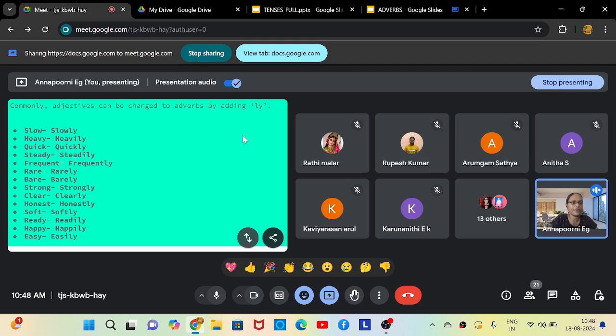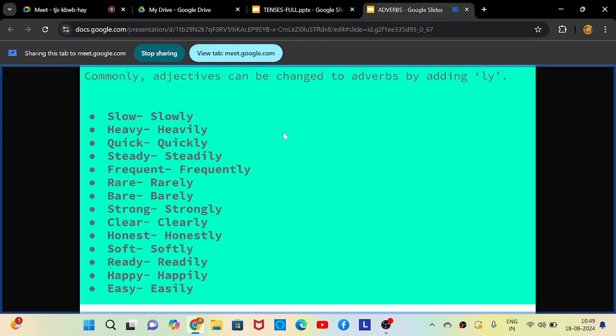I barely have 100 rupees, or I barely have some water in my bottle. So rarely is different from barely. Understand the difference, okay? Rarely means once in a while. I rarely go to the beach. I rarely go to temples. Likewise, barely means to be almost empty. Clear? So this is all about adverbs.